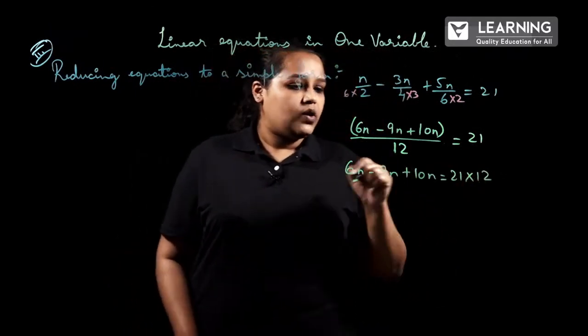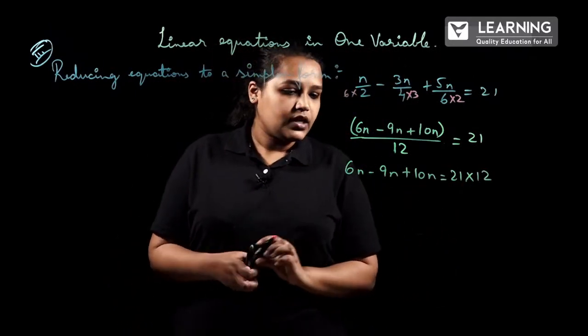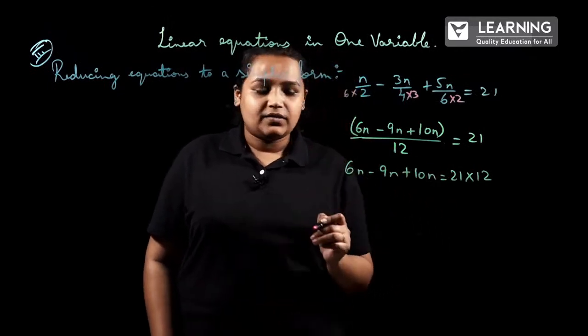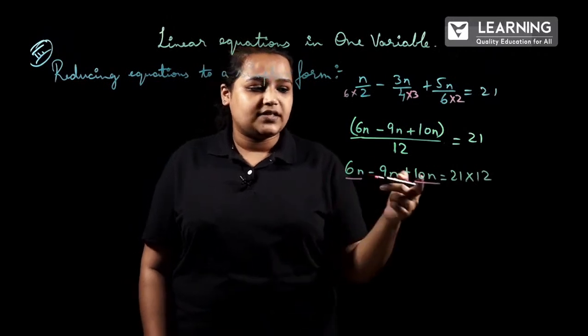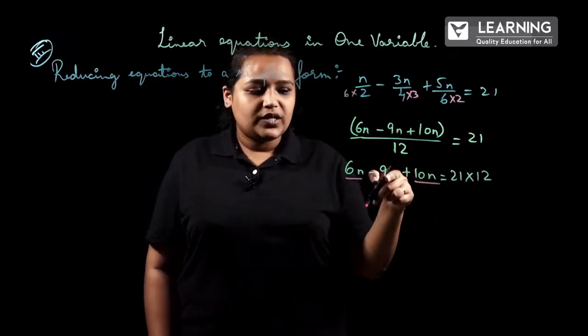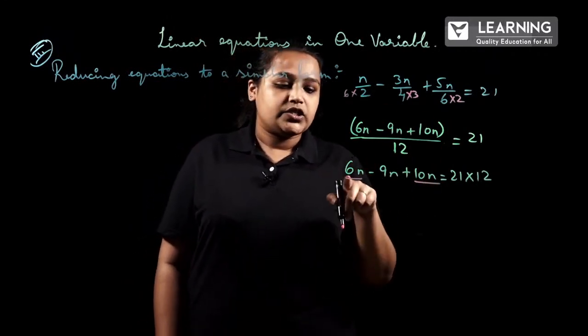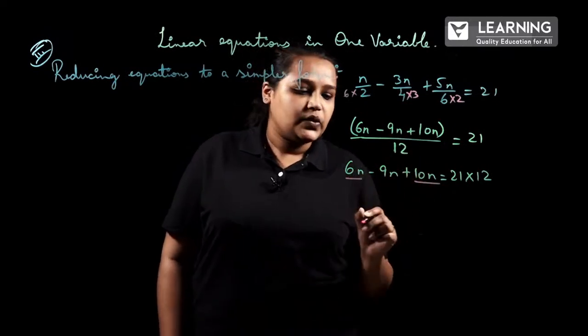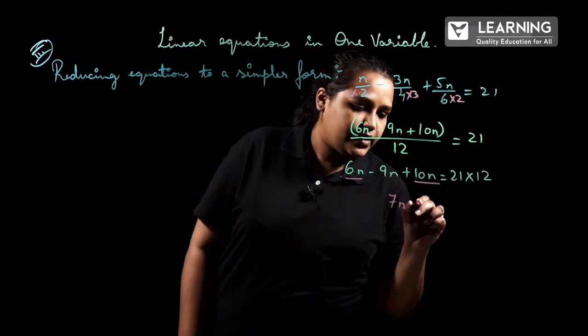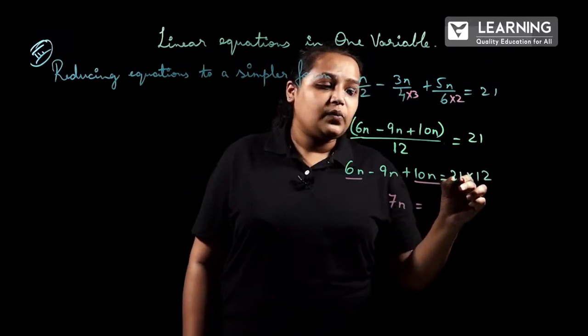Now here all are like terms. 6n and 10n have positive signs, so we will add them, then subtract 9n. 6 plus 10 is 16, minus 9 we get 7n, which is equal to 21 into 12.